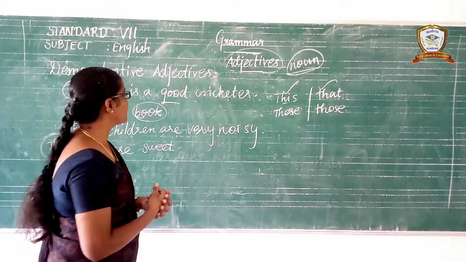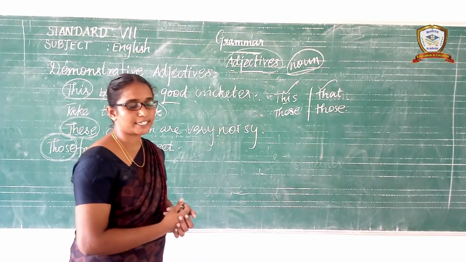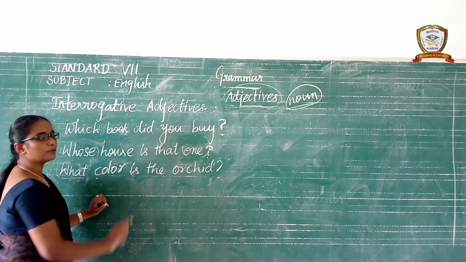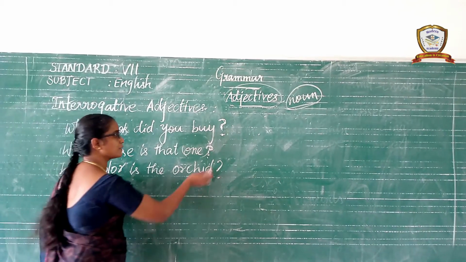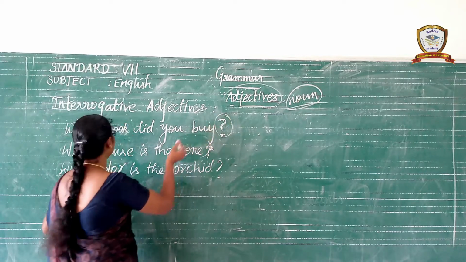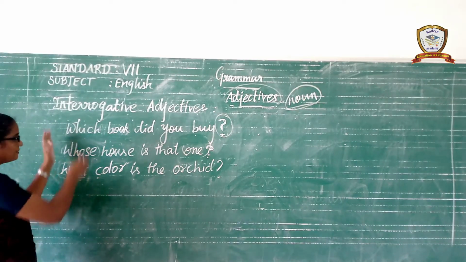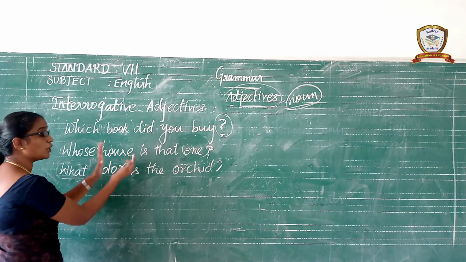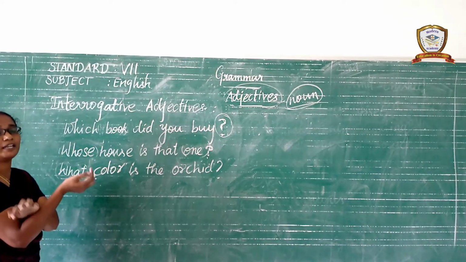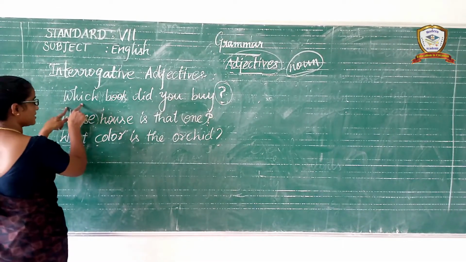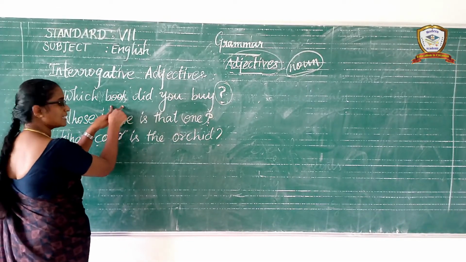Let us continue to learn interrogative adjectives. Listen carefully, dears. Listen, children, interrogative adjectives. Interrogative adjectives end with a question mark. Interrogative adjectives are placed at the beginning of the sentence. These interrogative adjectives are followed by a common noun. Understand or not? The next word after an interrogative adjective is a common noun.